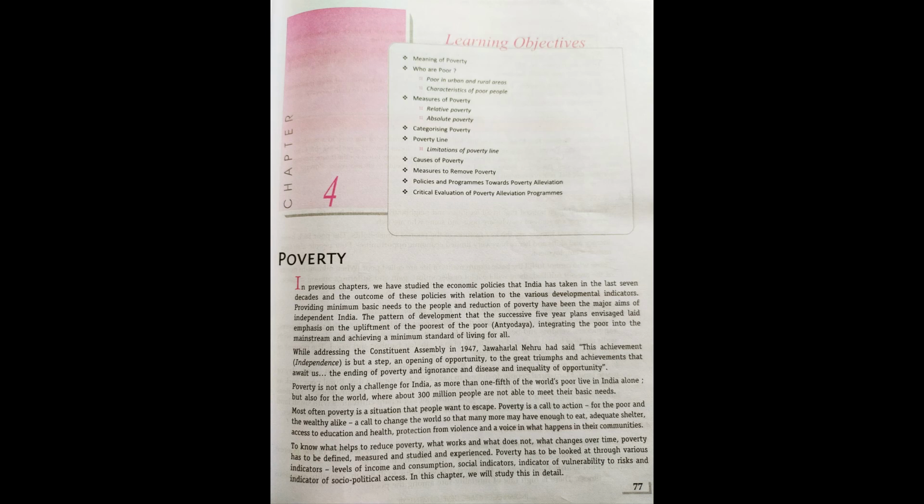In this video, we are going to study the rest of the topics, that is causes of poverty, measures to remove poverty, policies and programs towards poverty alleviation, and critical analysis of poverty alleviation programs run by the government.